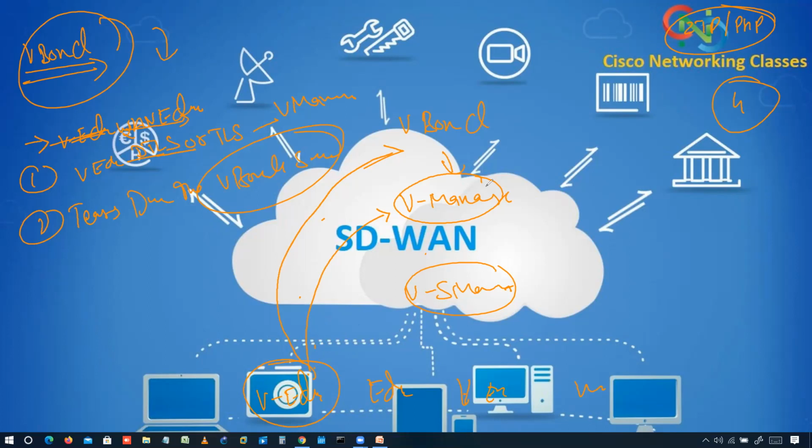Now, once that happens, what will happen here? The vManage controller will push the configuration to the vEdge router if available, right? So let's say we have some templates over there. The vManage will push the configuration to the vEdge if available only. Now, this is the third step. The vManage will push the configuration to the edge devices. So with vManage, we have three steps.